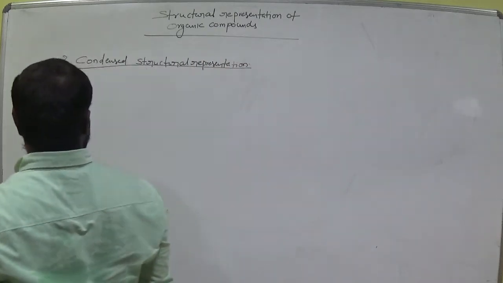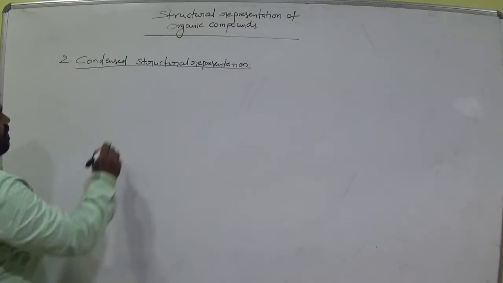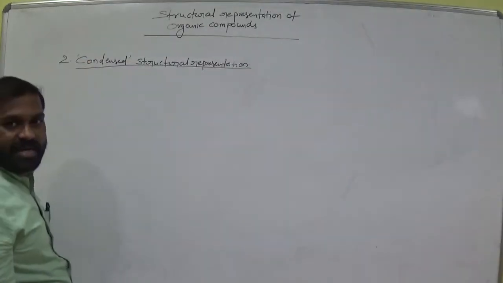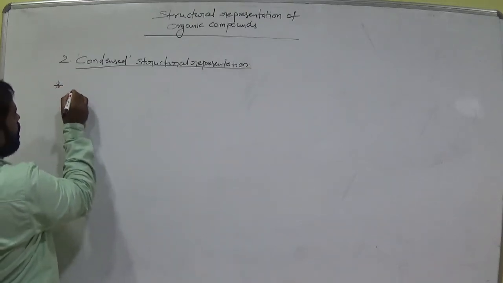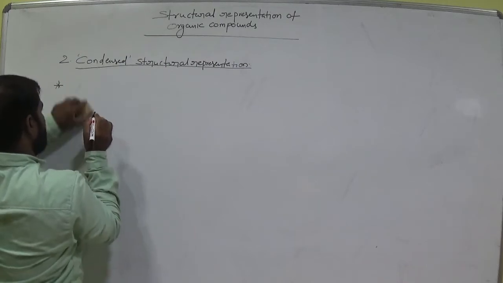Complete structural representation. Okay, let's see. Condensed means they are very close. The bonds are very close. For example, ethane or methane.